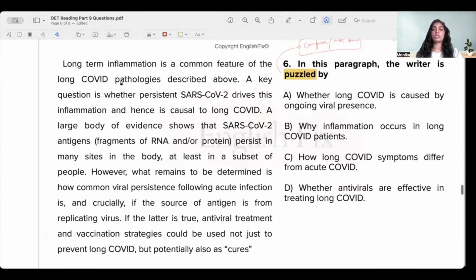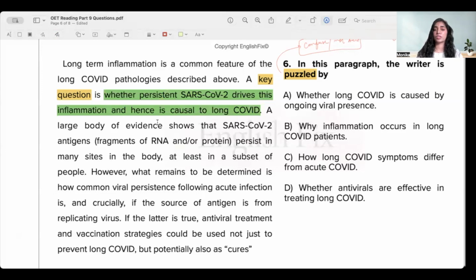Here I see that long-term inflammation is a common feature of the lung, blah, blah, blah. Fine, that's fine. I said blah, blah, blah because I didn't see anything confusing. I do, however, see that the writer is saying a key question. So if something is a question, then the writer doesn't have the answer to this question yet, right? A key question is whether COVID drives this inflammation and hence is causal to long COVID. Okay, so this is what my question is actually.